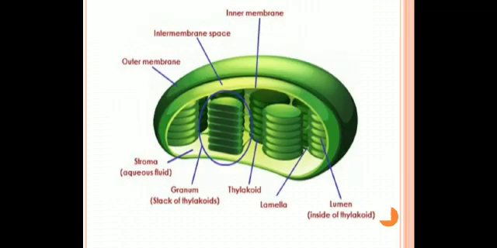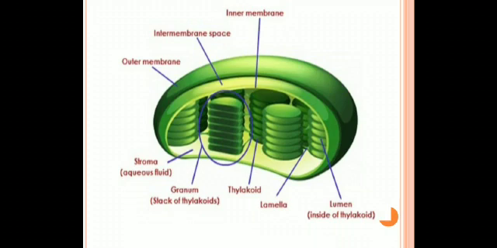You can see this is the chloroplast structure. The outer layer is called the outer membrane, and the inner layer is called the inner membrane. You can see the intermembrane space between them. The fluid, aqueous fluid like structure, is called the stroma.